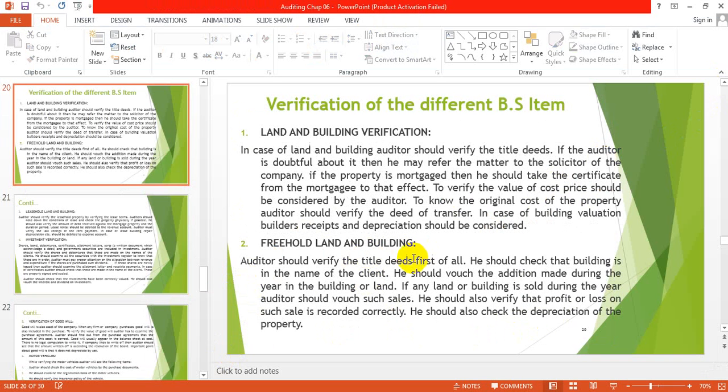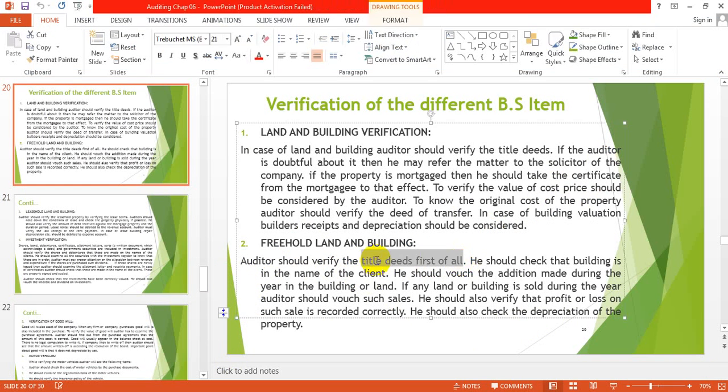Now, freehold land and building. The auditor should verify the title deeds first of all. I told you about title deed, the ownership documents. He should check that the building is in the name of the client, that is, in the name of the company or not. Who is the client? The client is basically the company.